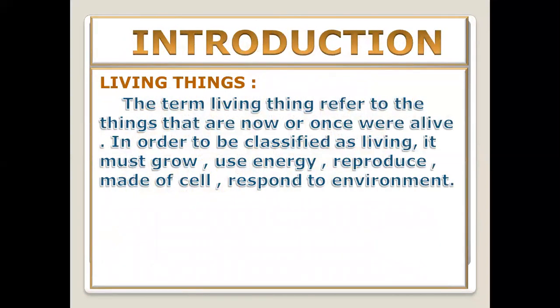Now, what is the definition of this? Before starting the chapter, let us know about the definition of living things. The term living things refers to the things that are now or once were alive. In order to be classified as living, it must grow, use energy, reproduce, be made of cells, and respond to the environment. All these are the characteristics of living things.